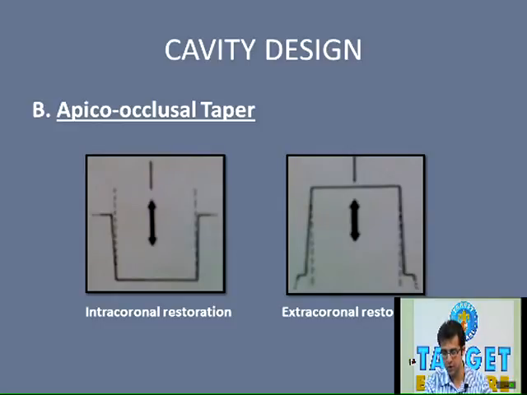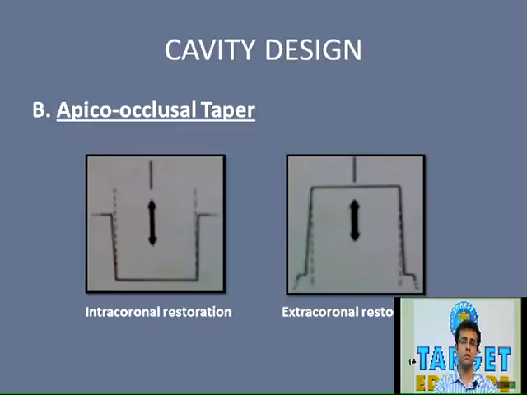What is the purpose of creating one path of insertion and removal? It decreases micro movement of the restoration during function in the oral cavity, and thereby contributes to the retention form. So having a single preparation path contributes to the retention form of the restoration.